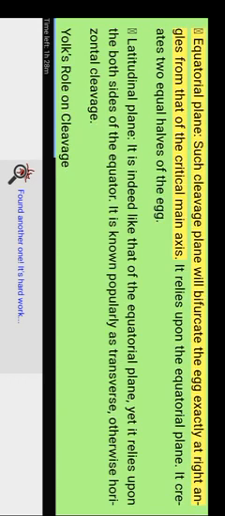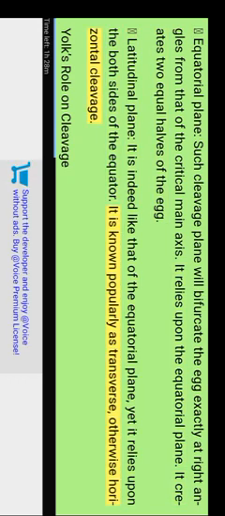Equatorial plane. Such a cleavage plane will bisect the egg exactly at right angles to the main axis. It lies upon the equator. It creates two equal halves of the egg. Latitudinal plane. It is like the equatorial plane, yet it lies on both sides of the equator. It is known popularly as transverse, otherwise horizontal cleavage.